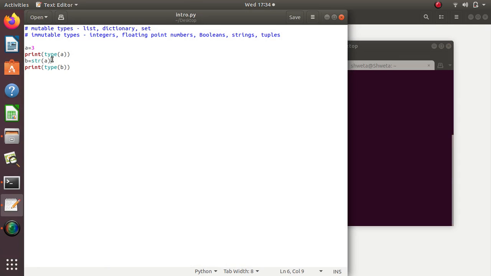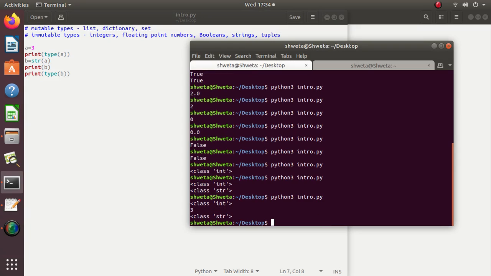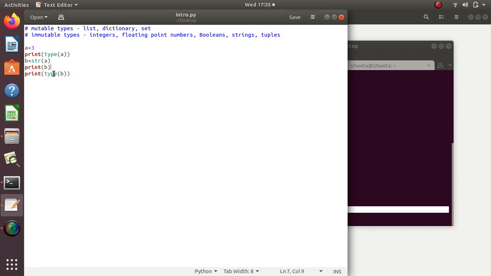And if I print this variable B itself, it is 3. So this str is typecasting. We are converting the type of an integer to a string.